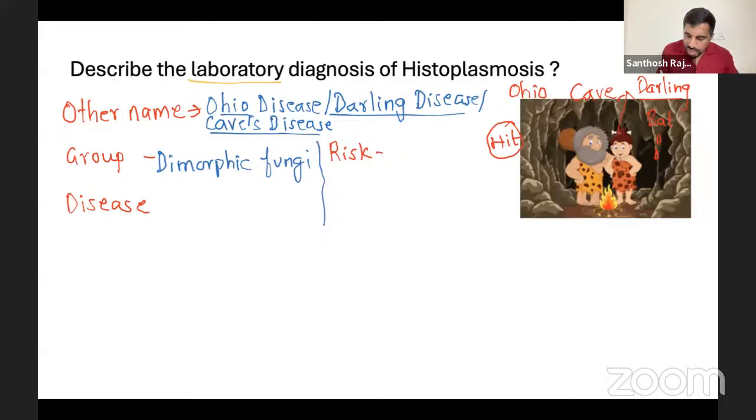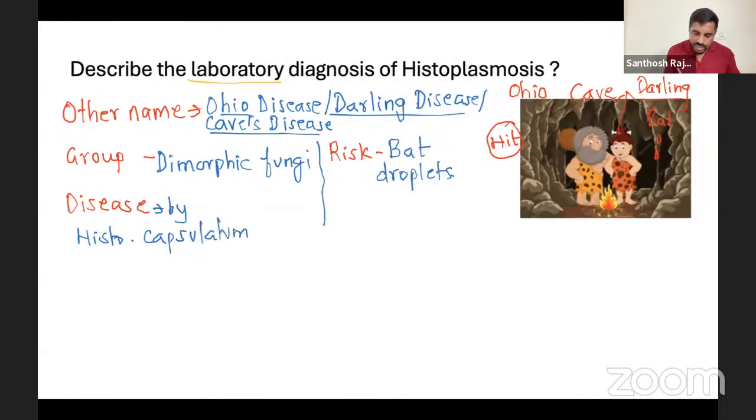And what is the risk factor? It is usually bat droppings. Usually it is the bat droppings. Okay, bat droppings are the main risk factor. Any bird, but usually bat. The disease this is causing is histoplasmosis. The causative agent is Histoplasma capsulatum. It is caused by Histoplasma capsulatum.